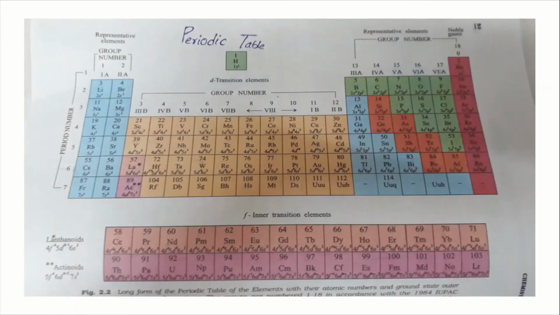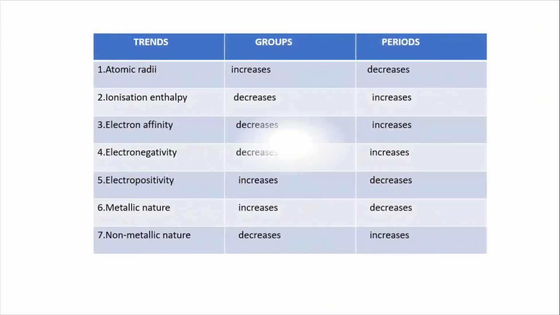As you see in the periodic table, on this left side, these are metals and these are non-metals. As you go down the group, metallic nature increases. As you go from left to right, the non-metallic nature increases. Next, coming to the most important topic in this chapter, trends. How these trends vary in groups and periods. So first, coming to atomic radius.